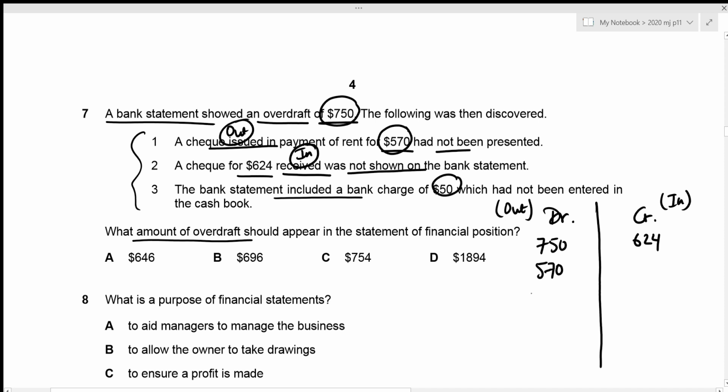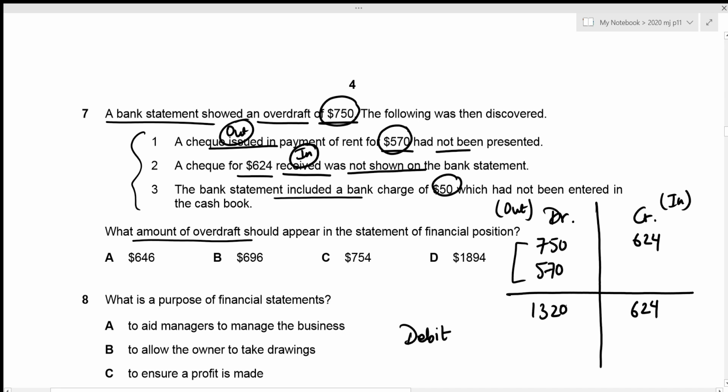Okay, now we just need to figure out our total. So the debit side is obviously the heavier one, right? Let's figure out the total. That's 750 plus 570, which is 1,320. And the credit side is only 624. Clearly, the debit side has a higher value than the credit side, which means that our final balance is also going to be a debit balance, right?